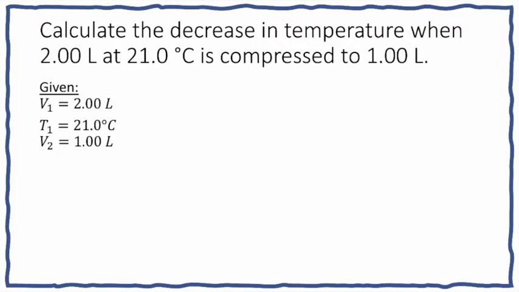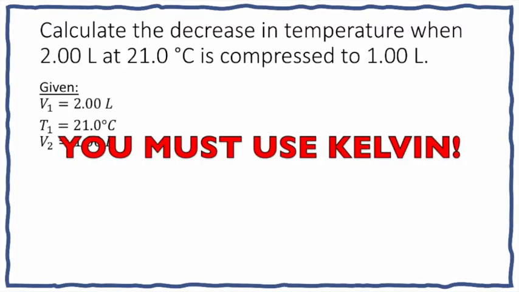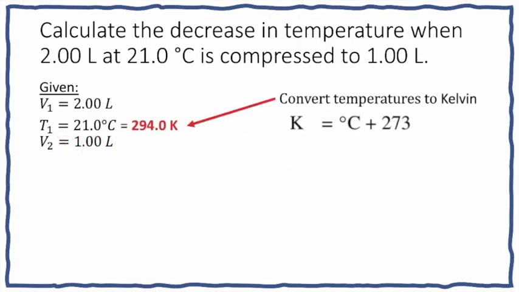Notice that our initial temperature is in Celsius. When you are working with gas laws, you cannot use Celsius, and you must translate temperature into Kelvin. This conversion formula is on your AP chemistry formula sheet, so you might want to find it so you know where it is. So I will convert Celsius to Kelvin, and I get